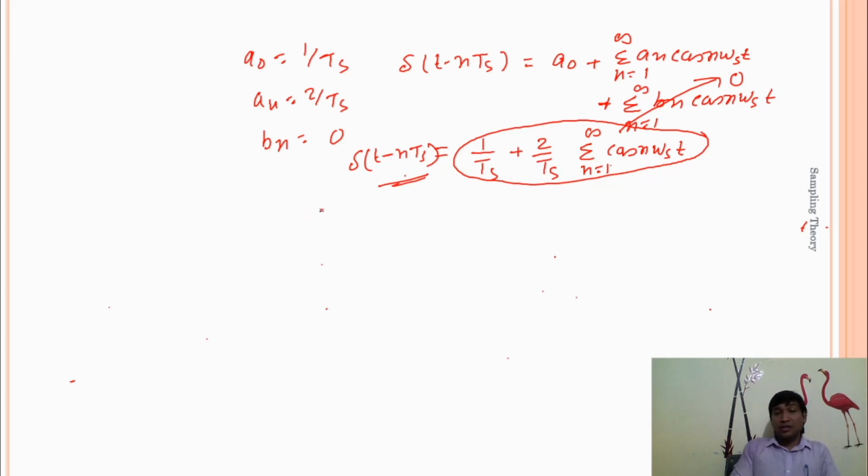How can we represent any periodic signal in terms of a DC signal and cosine signals with the help of the Fourier series?